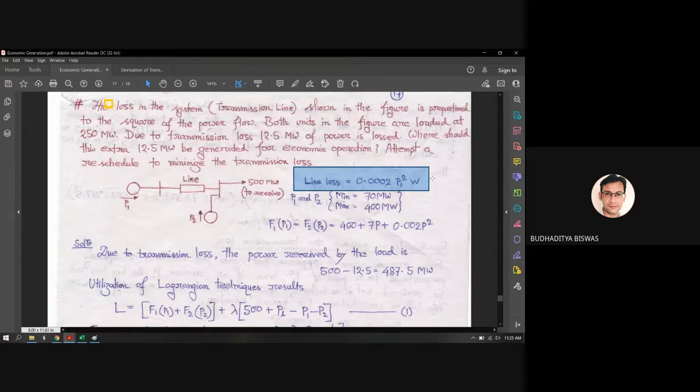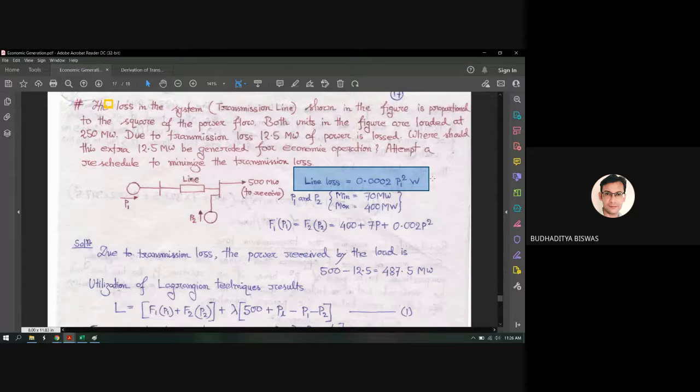That's why I told you that here you need to consider everything, otherwise it's not possible to solve this type of problem. If it's 70, what would the problem be? As the lower limit is 70 and the upper limit is 400, the total generation is 470, which is less than the 500 megawatt load demand. So this 70 is also not considered. Somebody said another answer, 100 megawatt.